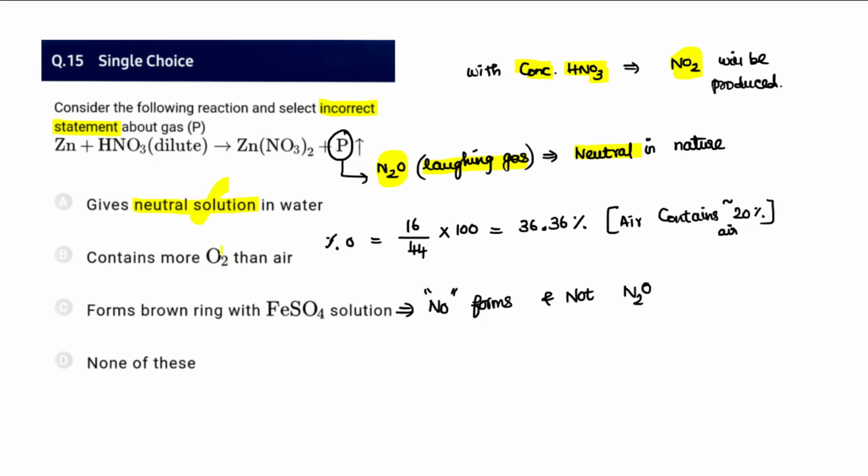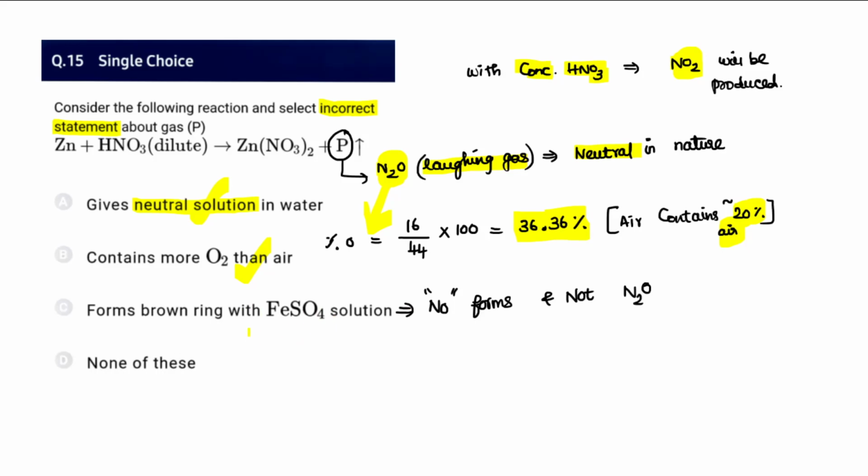It contains more oxygen than air. We must calculate the percentage of oxygen for N2O. There is 1 oxygen and the molecular weight is 44, so 16 by 44 into 100 gives 36.6% oxygen, whereas in air only 20% is oxygen. So therefore it contains more oxygen than air. That is also a correct statement.